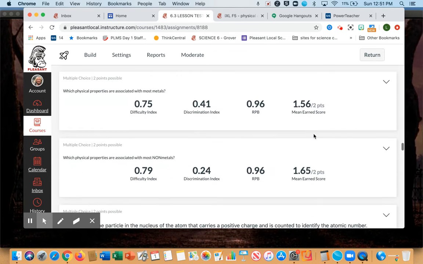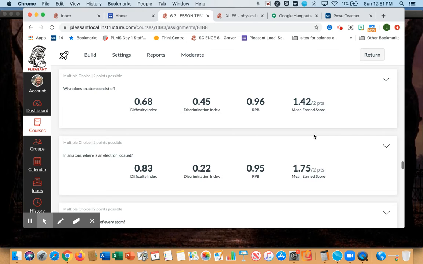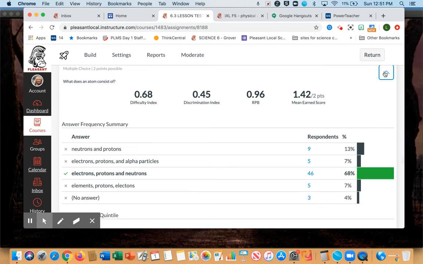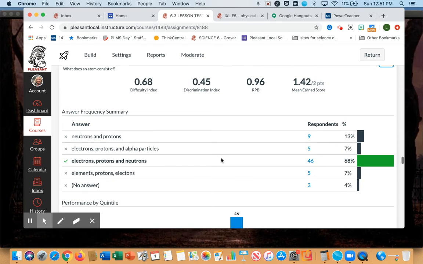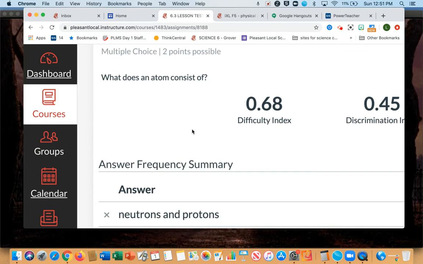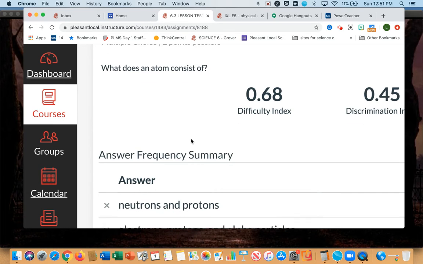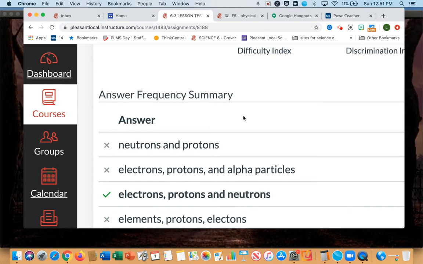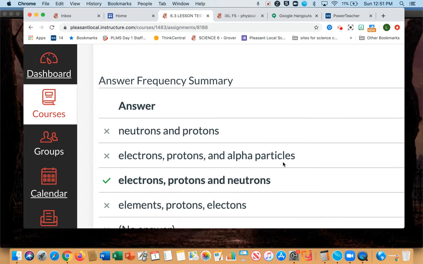Okay, one second here till we get to the next one I want to talk about, and that is this one. Guys, we're kind of all over the board on this. What does an atom consist of? Meaning consist is made of. So what is in an atom? Okay. Alpha particles is way above 6th grade, so that's not right.